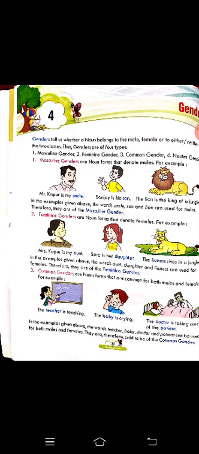So there are some rules also. By adding ess, we can change masculine to feminine. Like lion, lion is masculine, means it's male. And if we add ess as a suffix, prefix means before and suffix means after, if we add ess to lion, it will become feminine. So this is the first rule. If we add ess, it will become feminine.